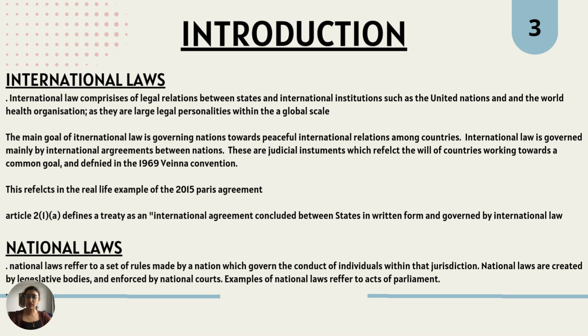International law is governed mainly by international agreements between countries. These are judicial instruments which reflect the will of countries working towards a common goal, and such is defined in the 1969 Vienna Convention. Looking at the question at hand, the multilateral agreement signed towards a common goal of addressing climate change is an example of an international treaty. This reflects a real-life example of the 2015 Paris Agreement. This was an international treaty adopted by 196 parties in 2015.